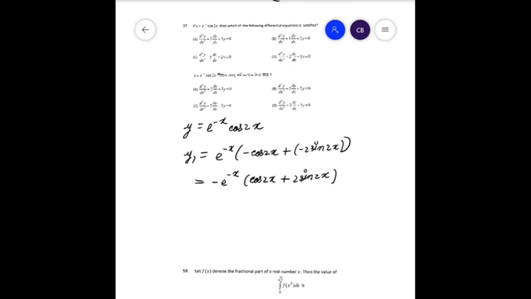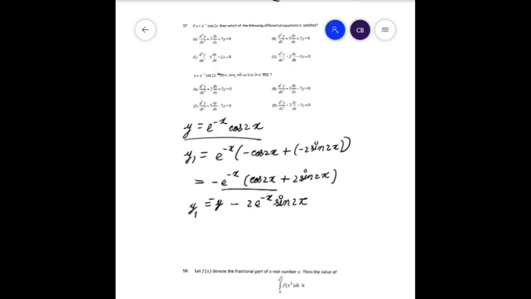Now we can take the derivative again on this, but before that we replace y into the value of y1. So we know y1 is equal to minus y minus 2 e to the power minus x sine 2x.